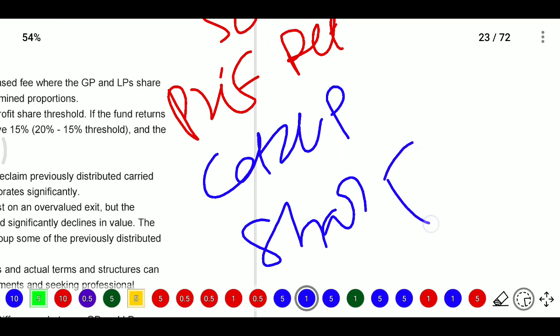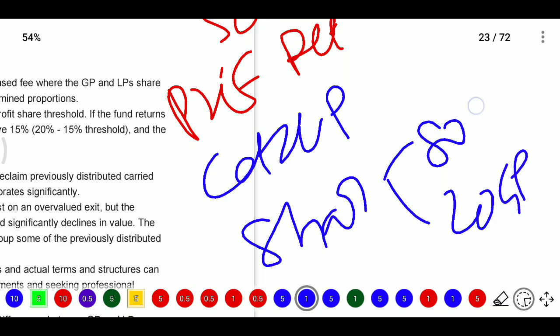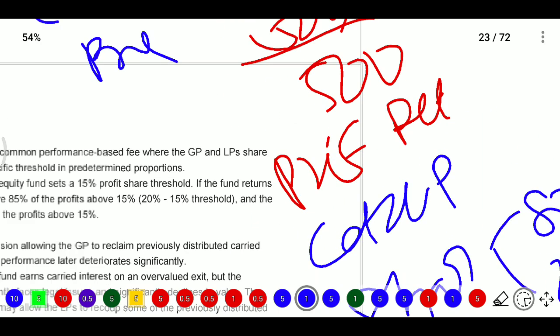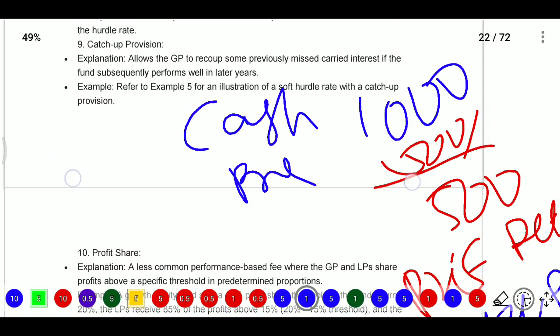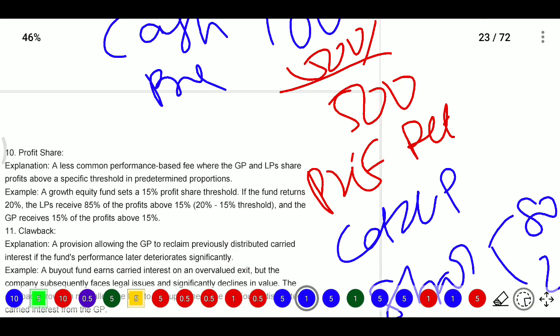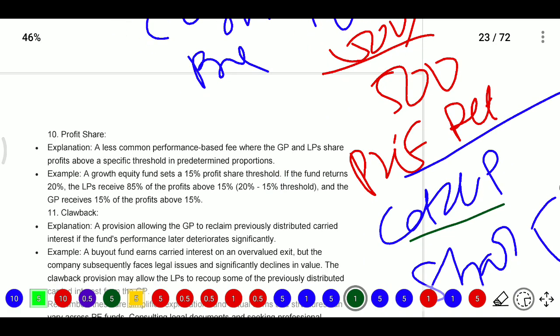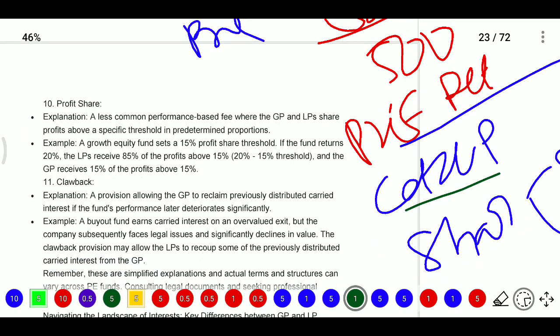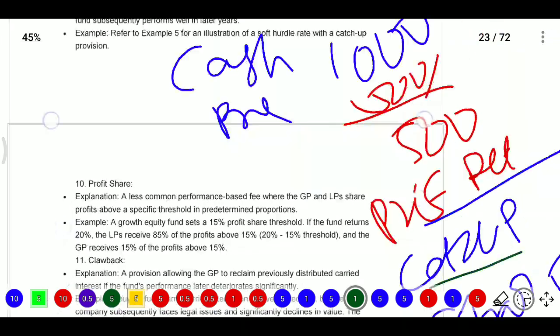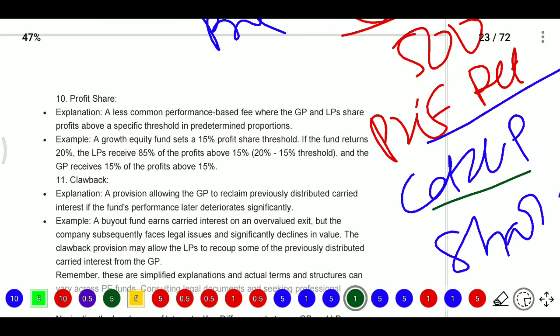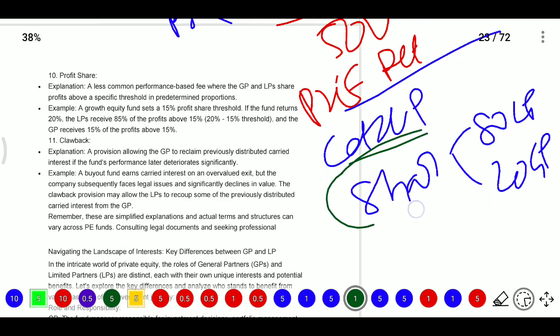Here the share will be 80:20. This is for GP, this is for LP. This is the order they may go with. If any amount was missed in preferred return, you will get it in catch up. So this is also included in the LPA agreement. Next, profit share. Profit share means after that catch up you have profit sharing now.